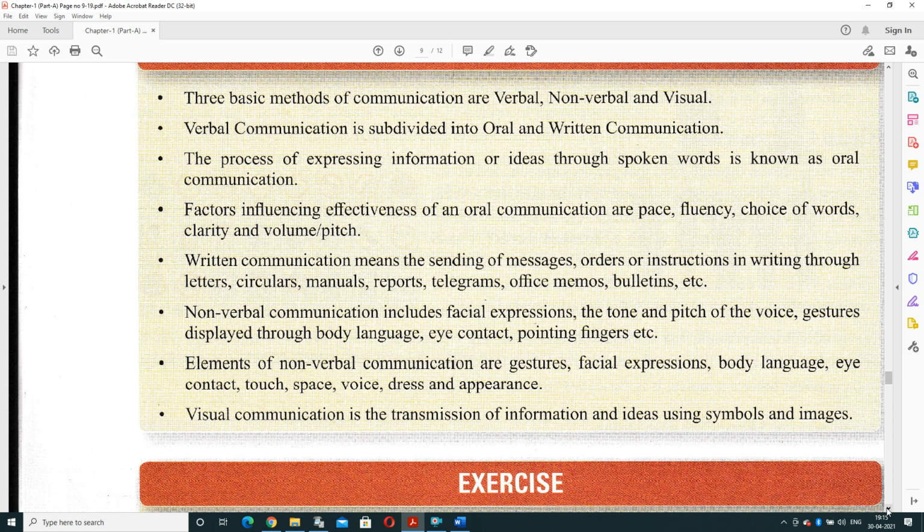Non-verbal communication includes facial expressions, tone, pitch of voice, gestures, body language, eye contact, pointing fingers, etc. The elements of non-verbal communication are gesture, facial expressions, body language, contact, touch, space, voice, dress, everything is included. And visual communication is the transmission of information and ideas using symbols, images, or signs.